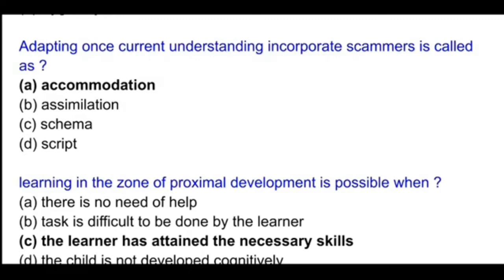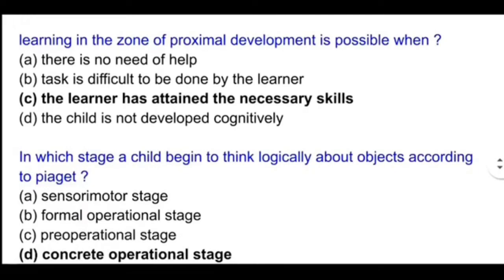Next question. Learning in the zone of proximal development is possible when. So here the correct option will be the learner has attained the necessary skills.